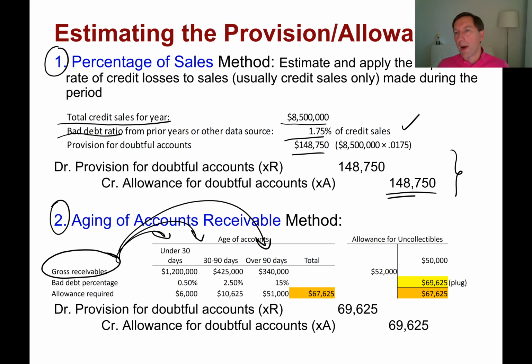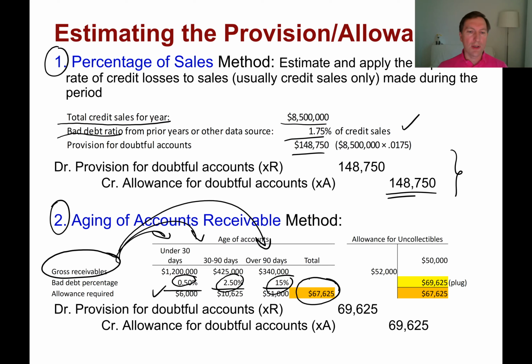And there can be more buckets, maybe 6 instead of 3, right? But the idea is that in each bucket you are going to have a different historical percentage rate that you anticipate to be received. I mean, the older accounts are, the less likely you're going to collect them. And so for each of this bucket, you kind of calculate the amounts, and that gives you the total.